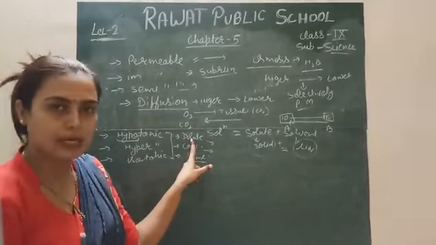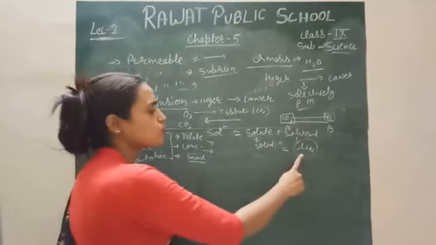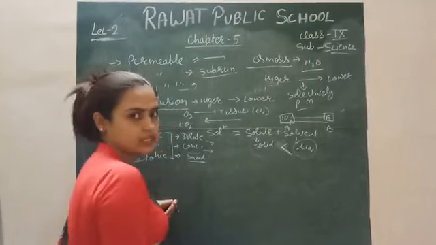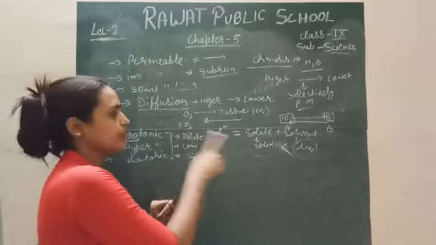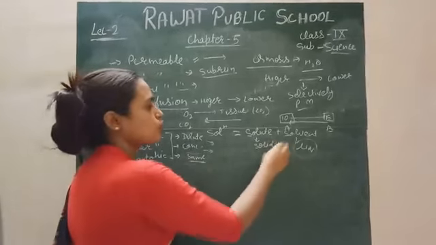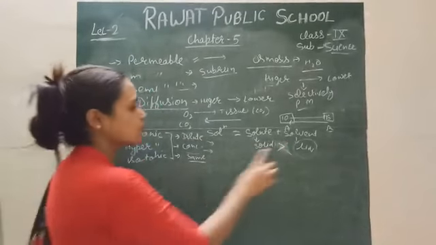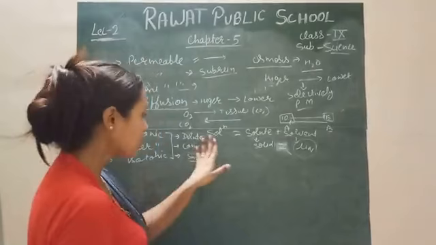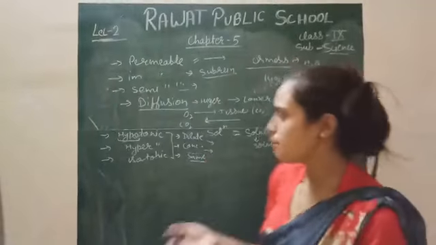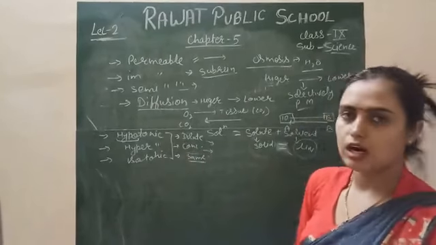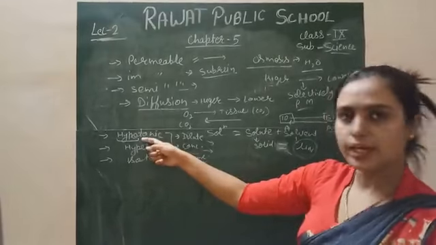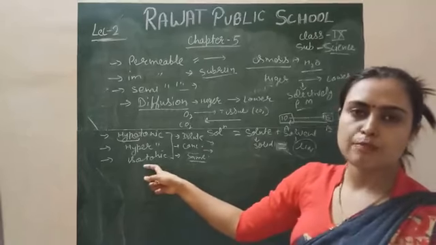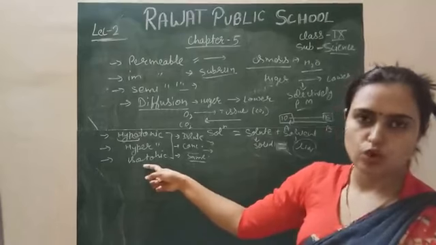So in case of hypotonic solution, there are more molecules of liquid as compared to the solid. More liquid, less solid. In case of concentrated, more solid but less liquid. In case of isotonic, both are in equal amount. Right? Then what is the purpose and what is the benefit of these different types of solution? Hypotonic, diluted solution; hypertonic, concentrated solution; and isotonic will have the same molecules of solvent and solute simply.